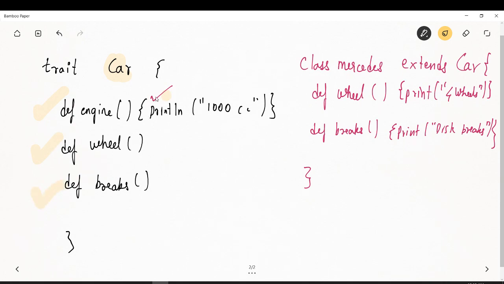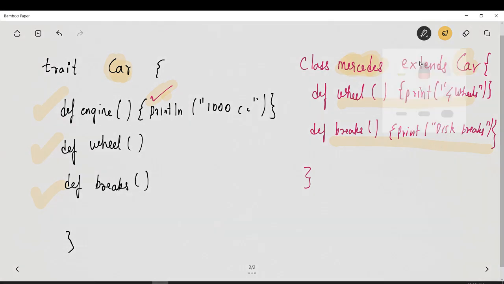Out of these three methods, the first method, engine, had the body over here. The second and third methods, wheel and brakes, were not having the body. So when there is a subclass or a child class Mercedes that extends this trait, it has to define the body for it.